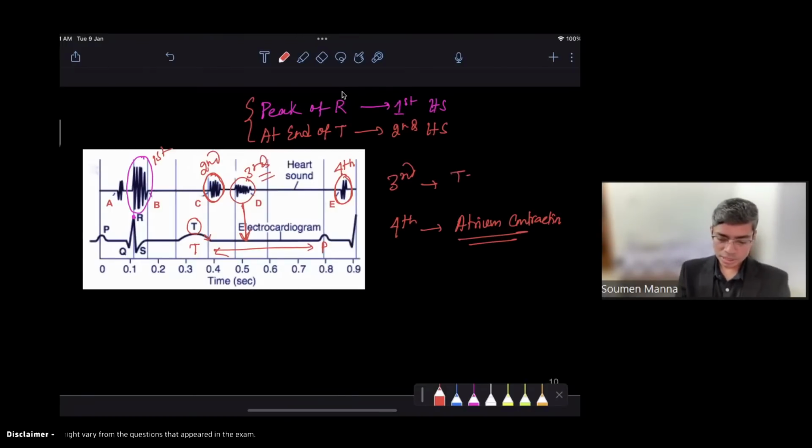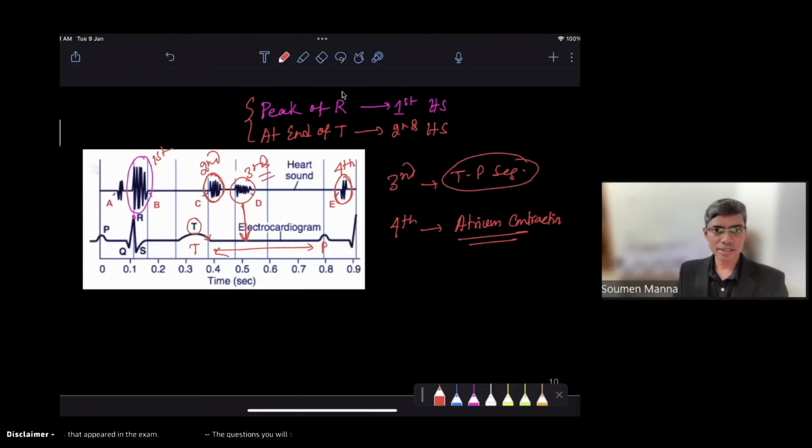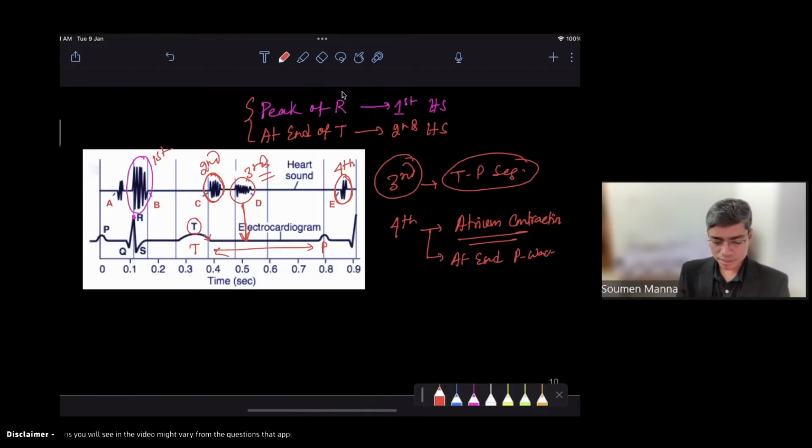So this is the TP segment. This TP segment is known as the isoelectric segment of the ECG. So the heart sound which corresponds with the isoelectric segment, that is the TP segment, is the third heart sound, and the fourth heart sound will fall at the end of the P wave in the ECG. So this is very important.